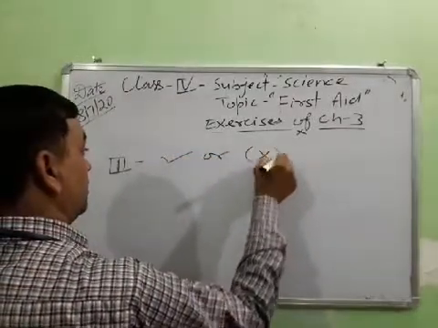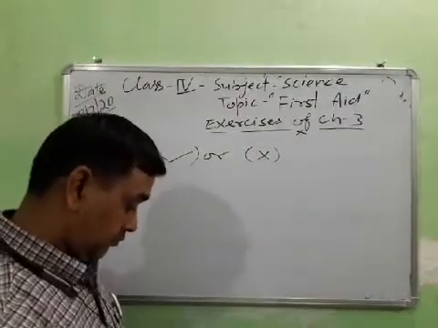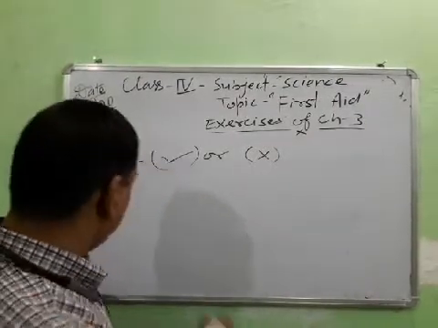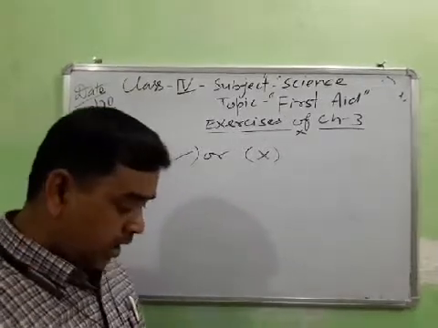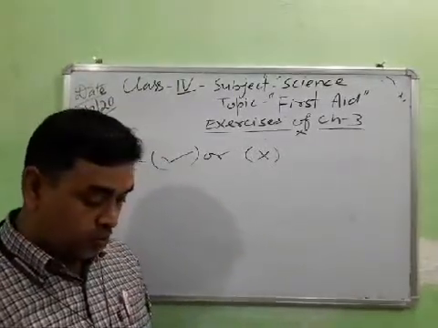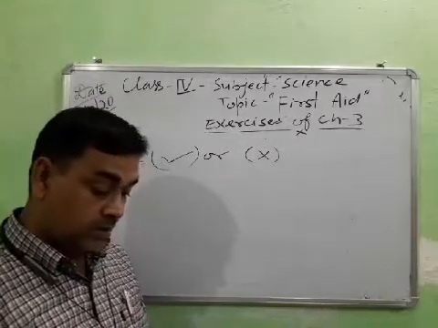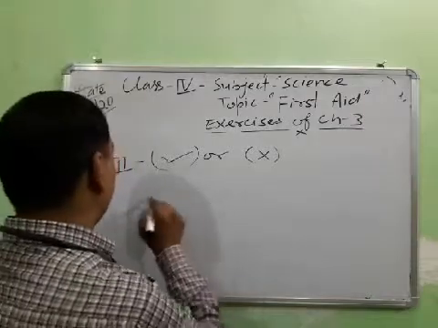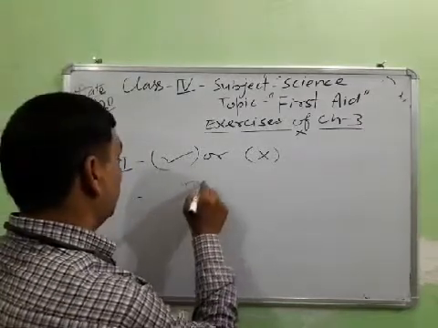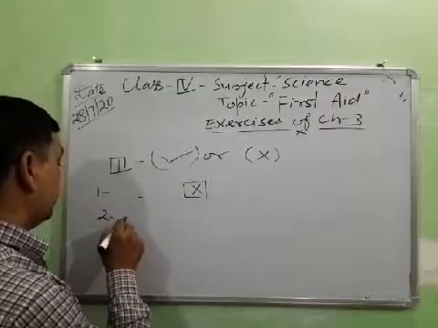First, running on the road is safe. No students, running on the road is safe is not a correct statement. This is a wrong statement. Wrong.